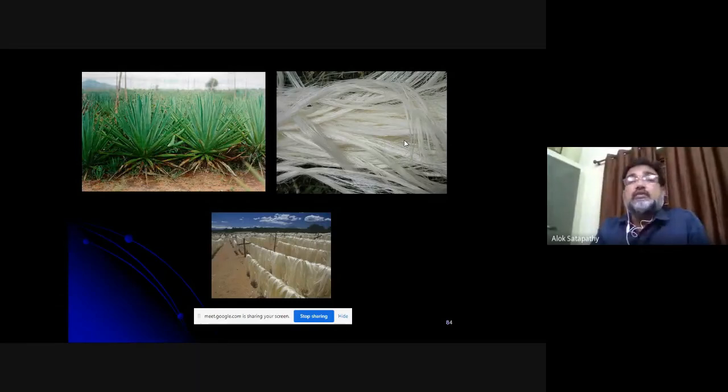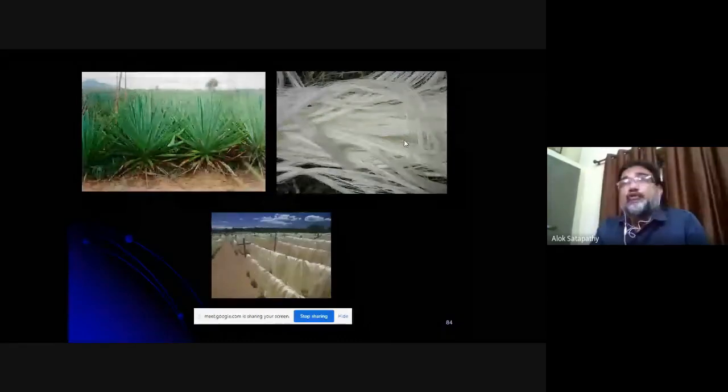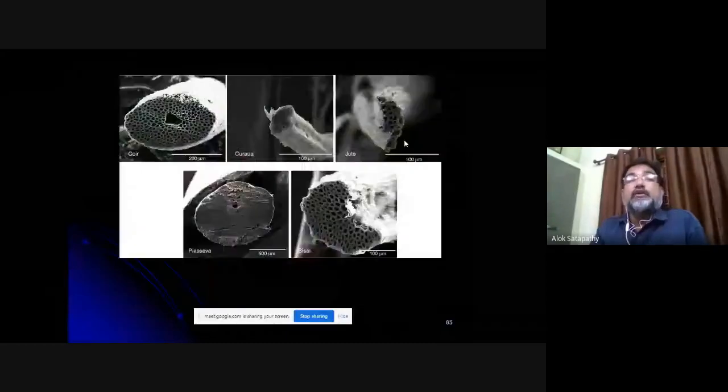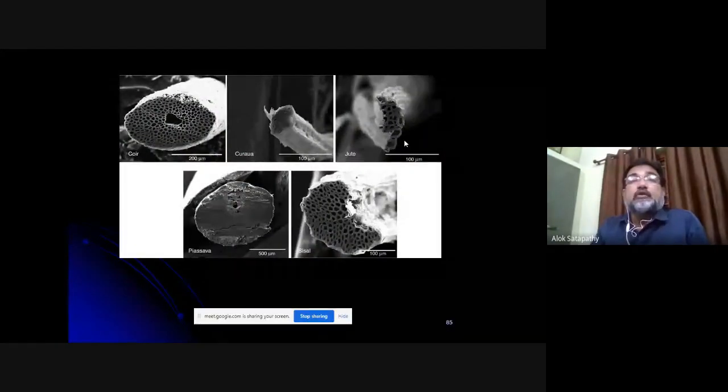So this is one of the windows, I'm just showing you the windows through which you can look into the world of green composites and think of a new research topic. These are the microscopic images.